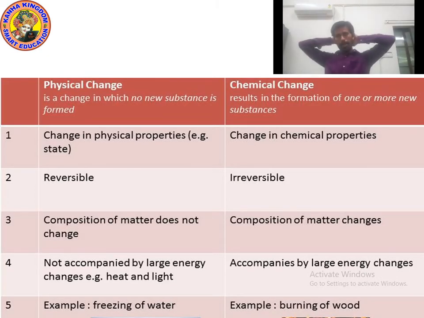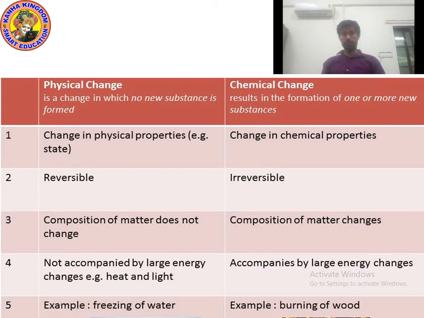Okay kids, I have written physical changes and chemical changes again in a different form. Either you can learn these, or you can learn the changes I showed you in the previous slide. So as you can see, a physical change is a change in which no new substance is formed.